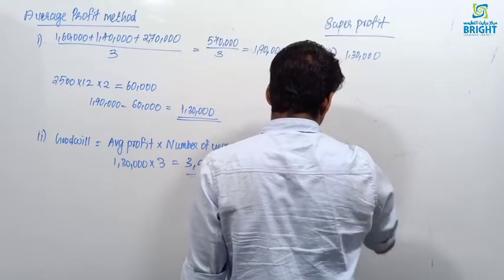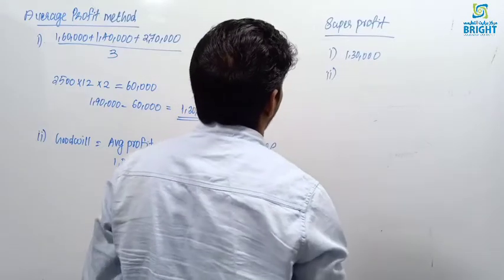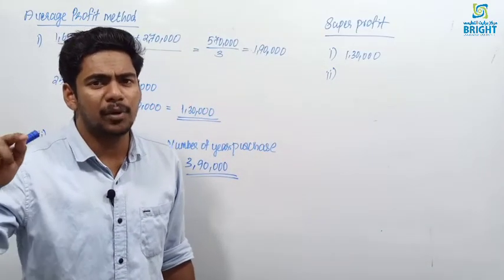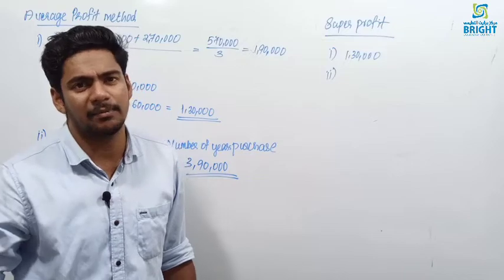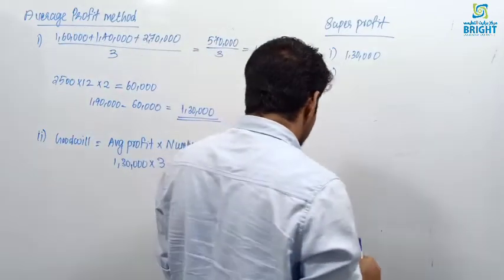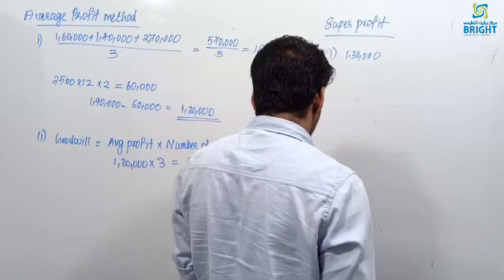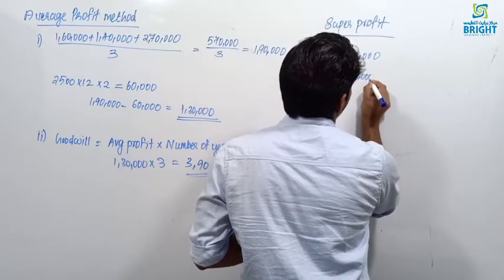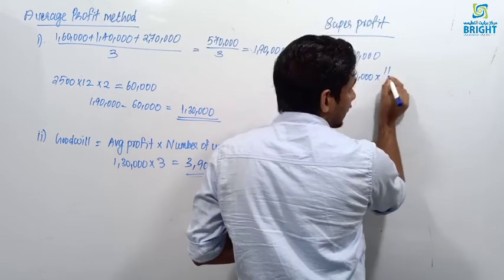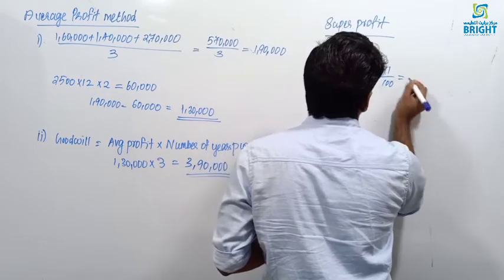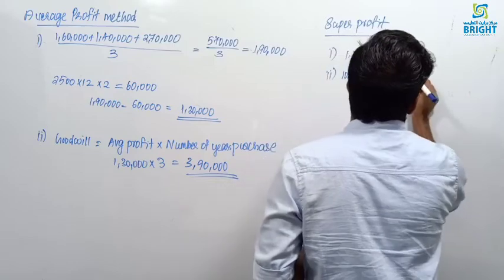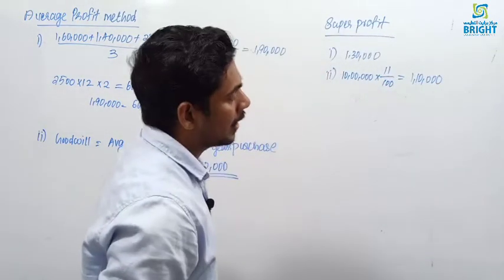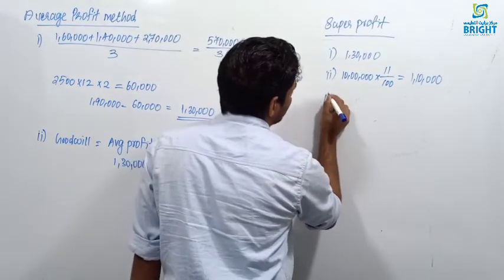Second step, finding the normal profit. How to find the normal profit? Normal profit is equal to capital employed into normal rate of return divided by 100. Capital employed is given in the question, 10 lakh. Capital employed 10 lakh into normal rate of return 11 divided by 100 will give you 1,10,000.